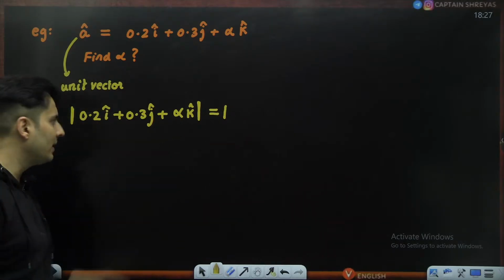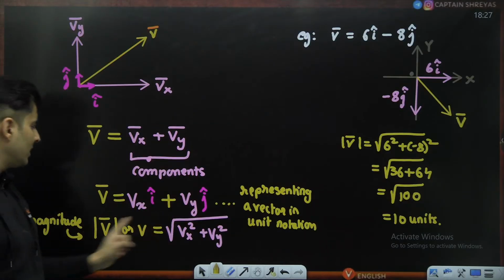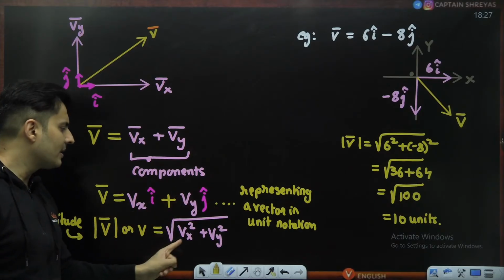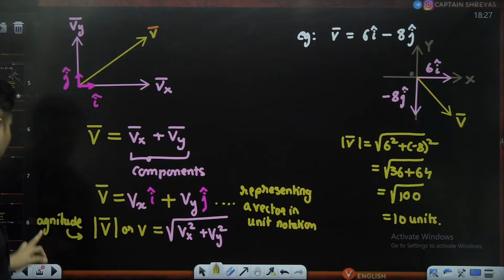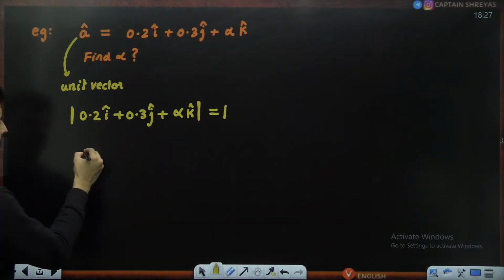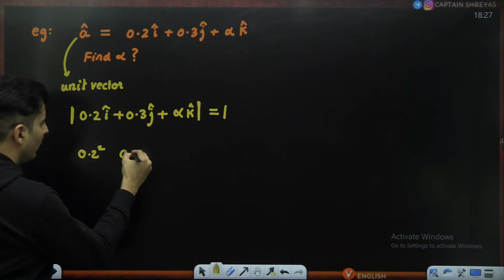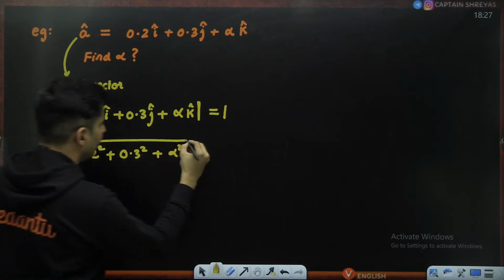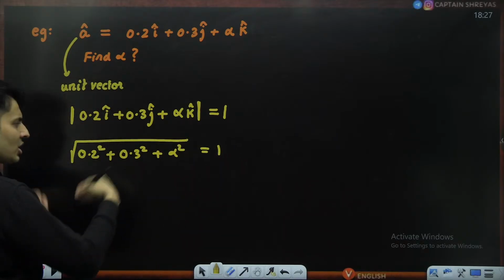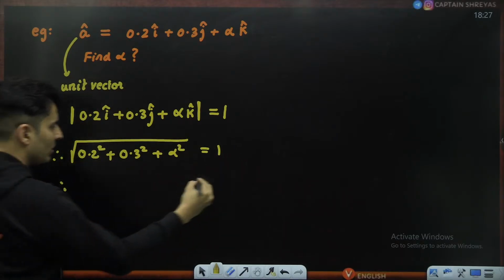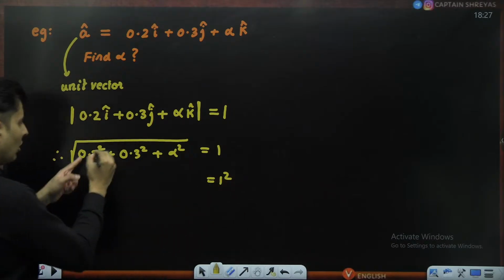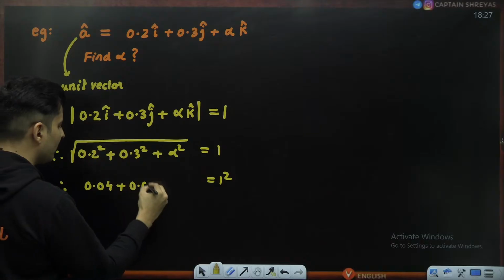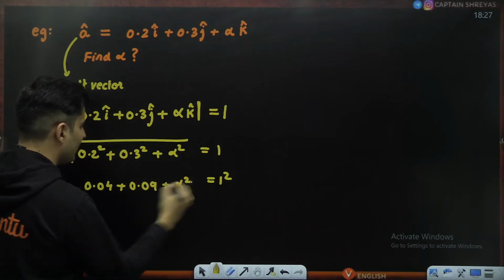How do you find the magnitude of any vector? Just like mentioned here, it is the square of the components under the root. So the components are 0.2, then 0.3, and then obviously alpha. Add their squares and put it inside the root, that is equal to 1. Square both sides, so you will get 1 square. Now 0.2 square is 0.04, 0.3 square is 0.09, and then we have alpha square.